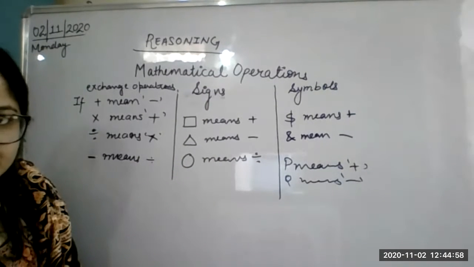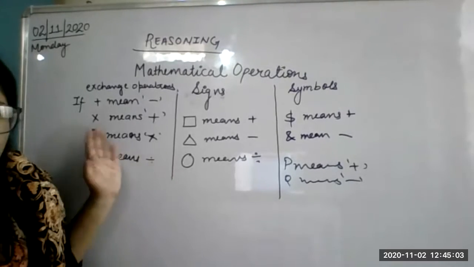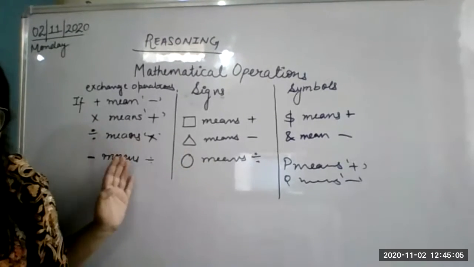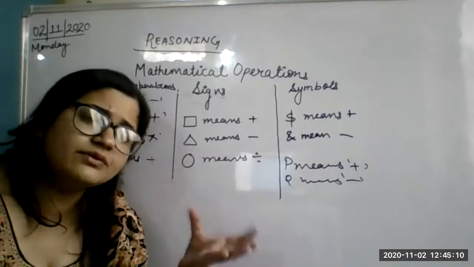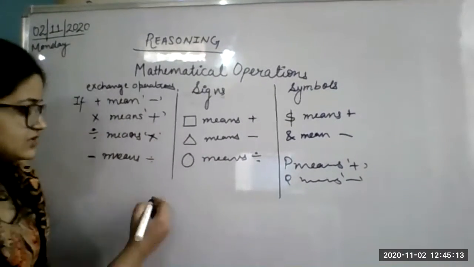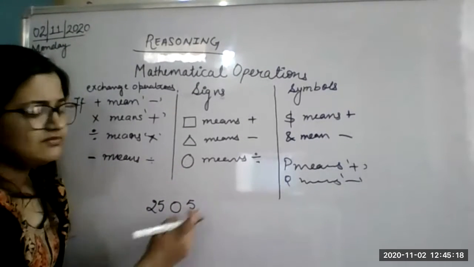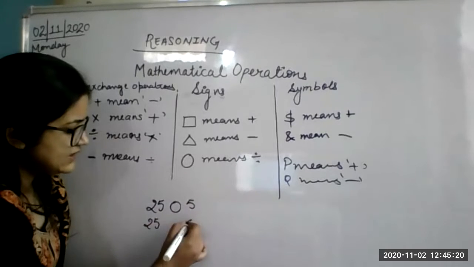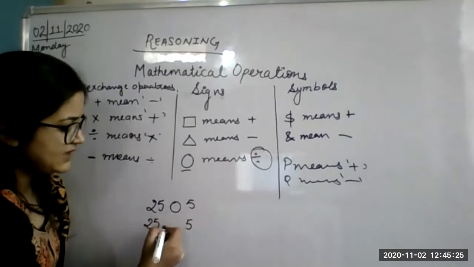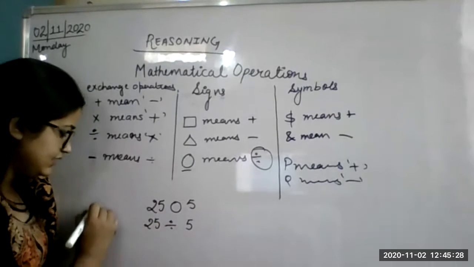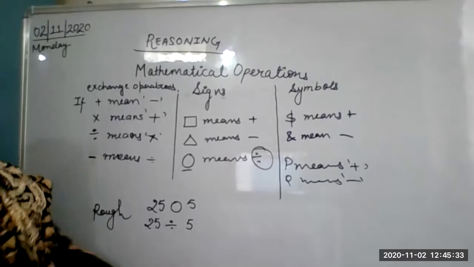Understood? Is it clear to everyone? Okay. All are the same. This one, this one, this one, all are the same. Whenever they give you any question, just replace. Suppose they have given you 25 circle 5. You will write this as 25, 5, and in place of circle you replace it with a divide. Where? In the rough notebook. Okay, now see what I will do.